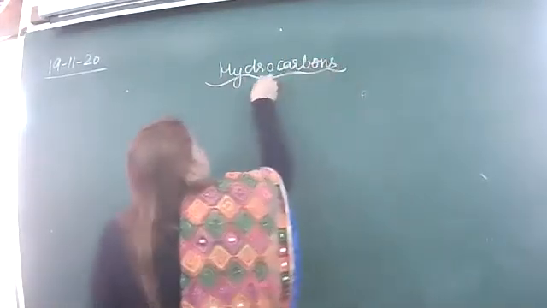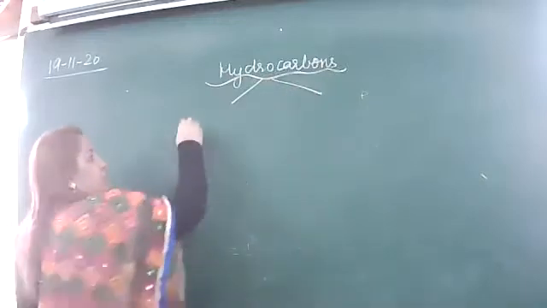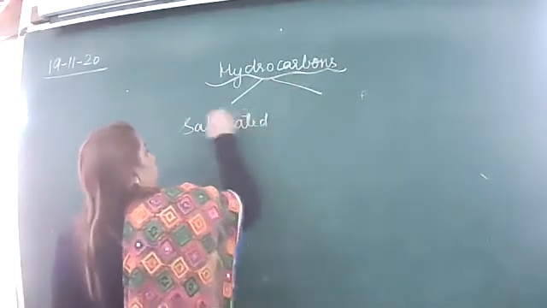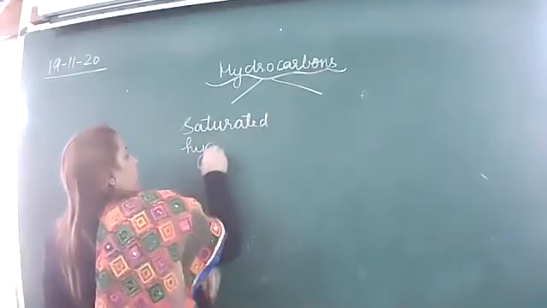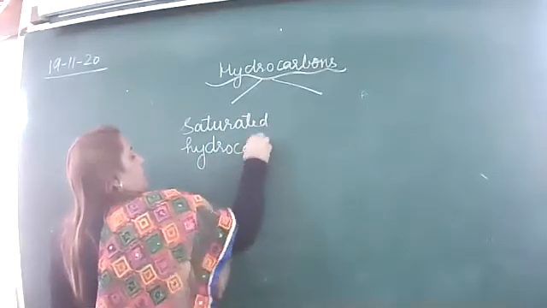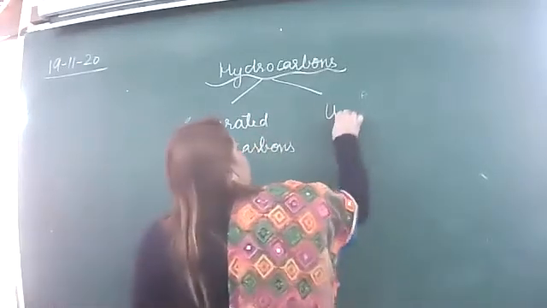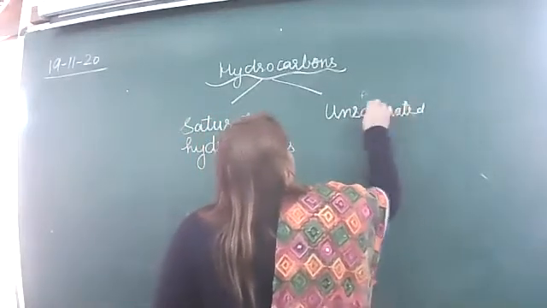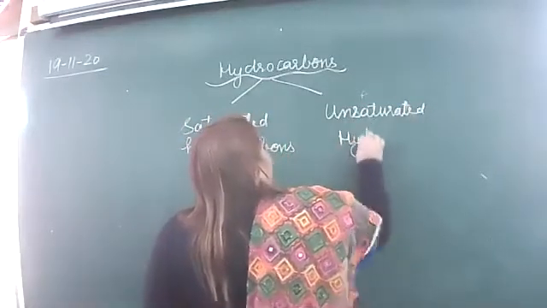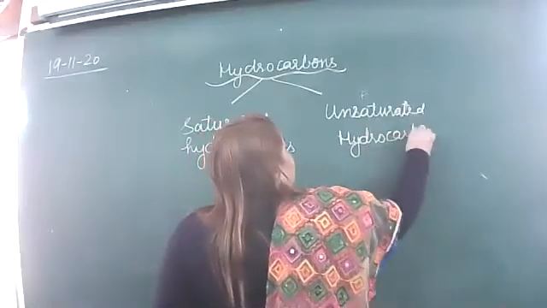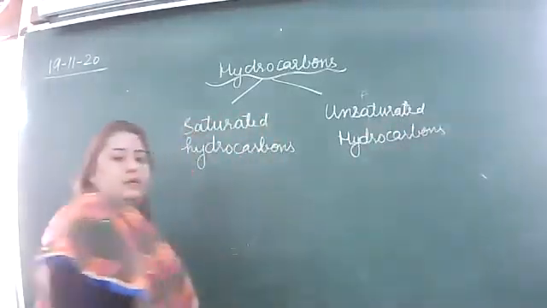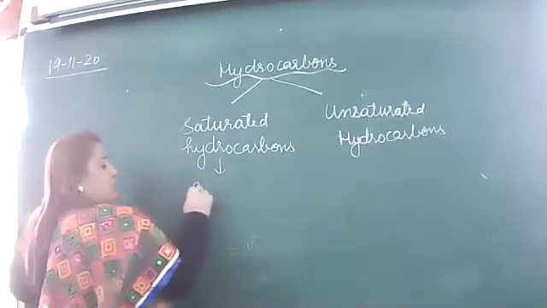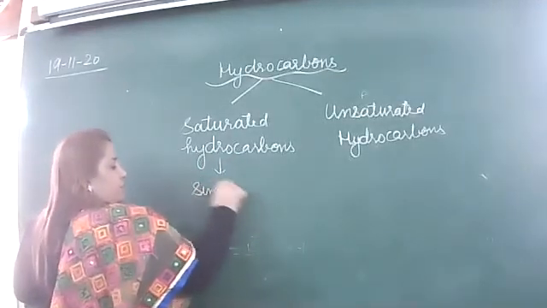right? Hydrocarbons are of two types: saturated hydrocarbons and unsaturated hydrocarbons, right? What do you mean by saturated hydrocarbon? Having the single bond.